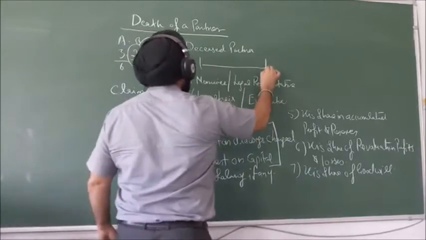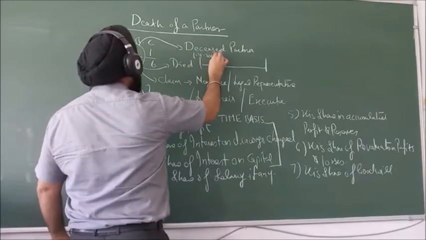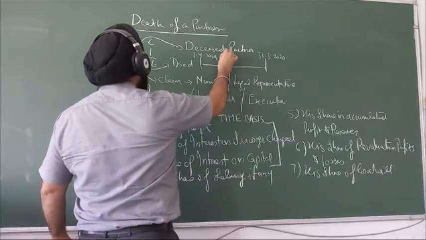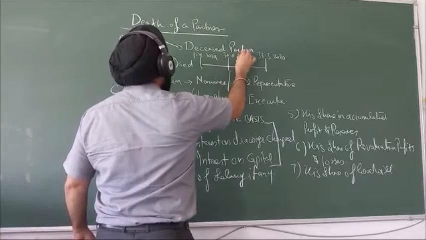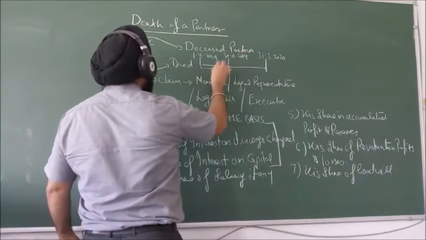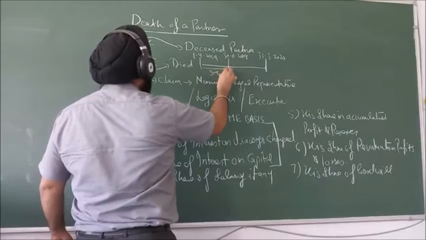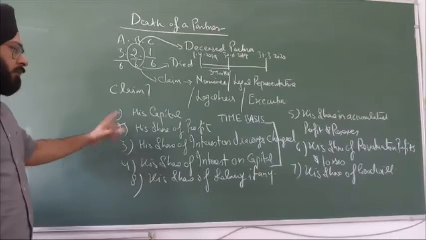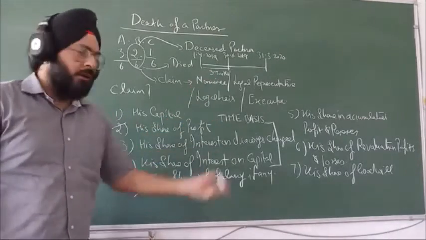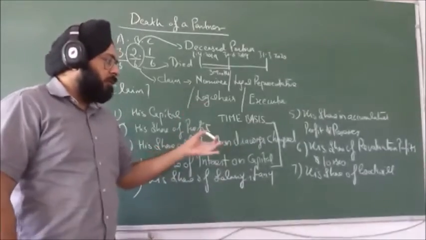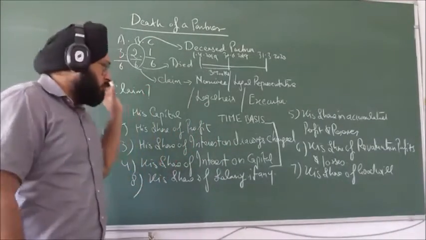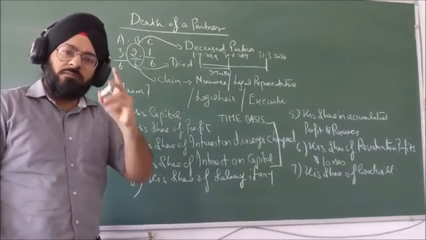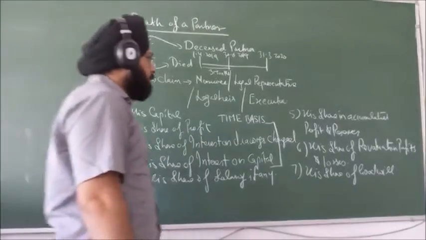Suppose this is your year, 1st April 2019 to 31st March 2020. B died on 30th June 2019. Then it is for 3 months. These things will be given on a time basis: share of profit, interest on capital, interest on drawings. The rest, accumulated profits and reserves, revaluation profit, and his share of goodwill will be given as usual. Today I will be discussing how to calculate his share of current year's profit. Right? Let's proceed further.